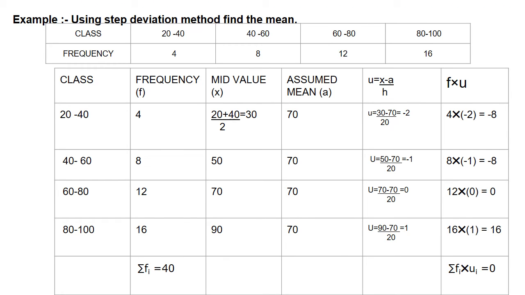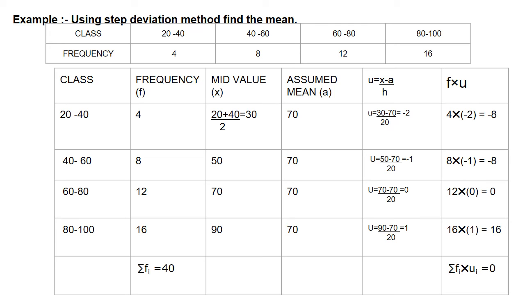In previous examples, we learned how to find a mean by using the direct method and the assumed mean method. Now in this example, we are going to learn how to find the mean by using the step deviation method. Here one example is given. Classes: 20 to 40, 40 to 60, 60 to 80, 80 to 100. Expected frequencies of the classes are 4, 8, 12, 16.